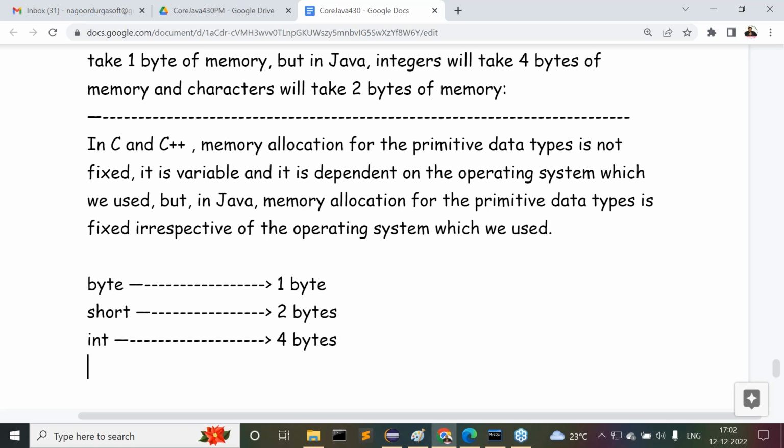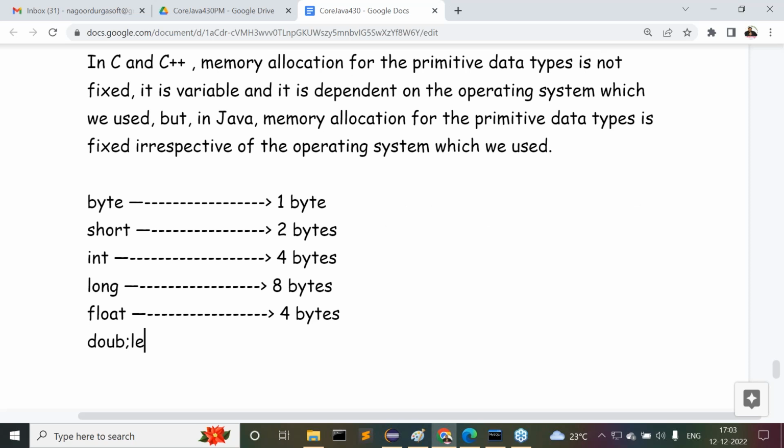Now, I'm talking about Java, not C and C++. In C and C++, memory allocation for primitive data types is not fixed. Observe carefully. In Java, for long, the size is 8 bytes of memory. For float, again 4 bytes of memory.